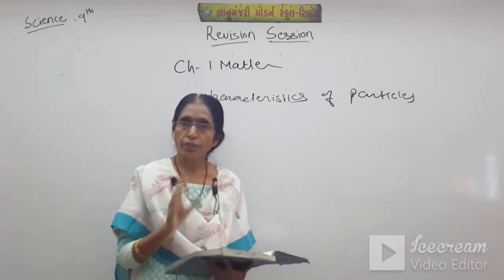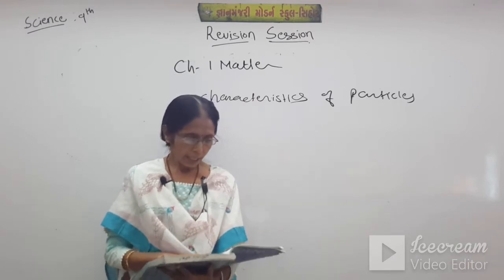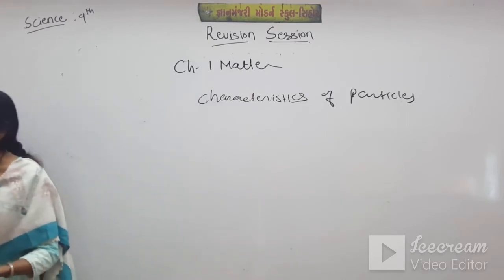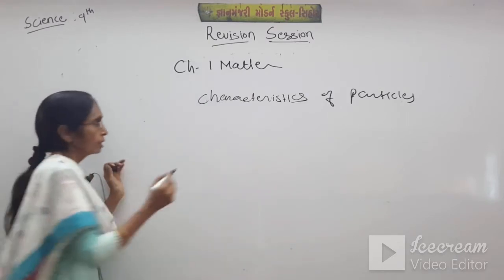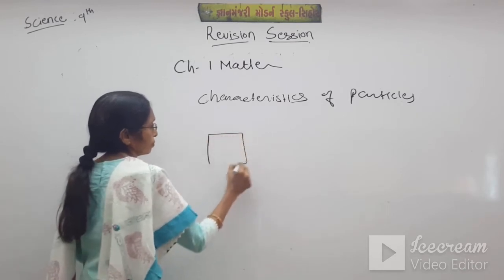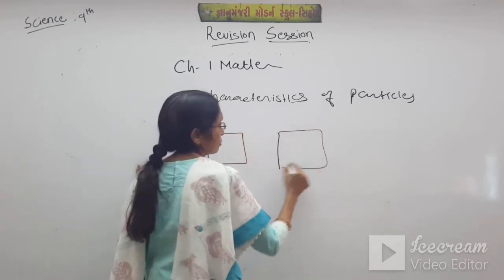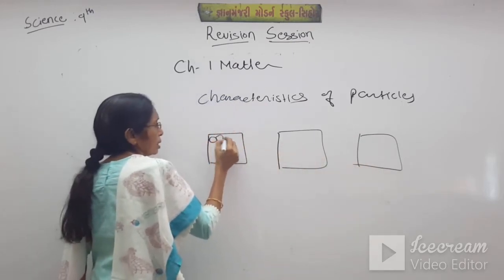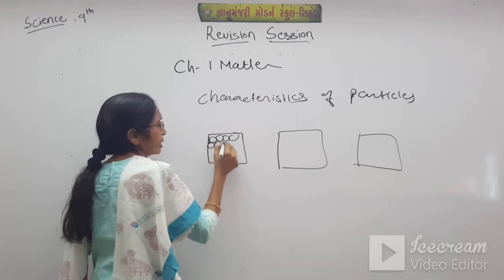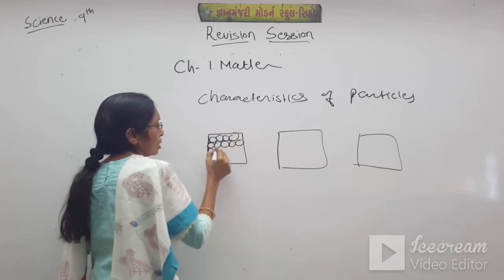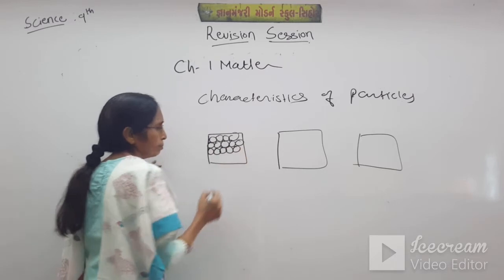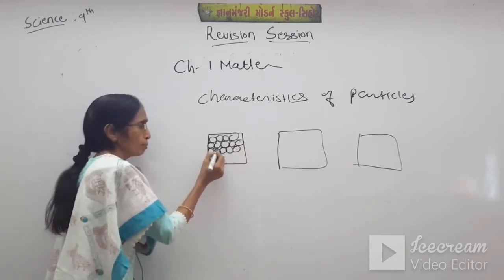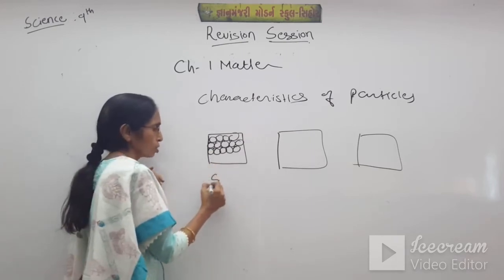I have given you this question. Okay, now the second one is states of matter. There are solid, liquid and gaseous. So this is solid, suppose this is liquid and this is gaseous. In solid, the particles are very near to each other. So we can say they are tightly bound, and intermolecular space is very less in solid.